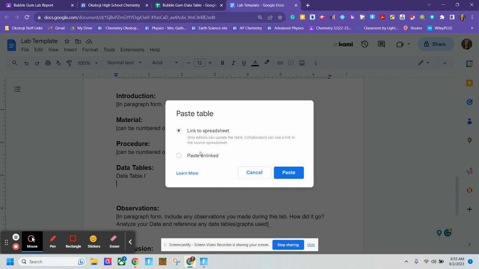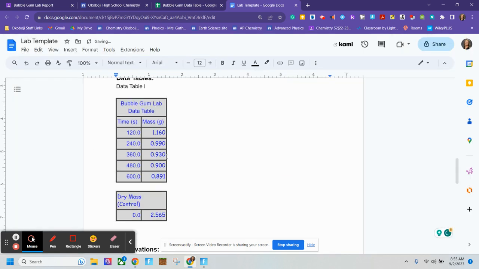This link means that if you link it, when you update your spreadsheet, it will update in your lab. It is handy for, let's say you get to the end and you realize that your data is different than your group members, then maybe you had a typo in your data table. You could update it and it will update in your document without you having to change it in all the places. In the future, your group will have the same data table, and you just copy and paste out of your group's data table into your own lab report. So I'm going to link because I want to show you how that update works.